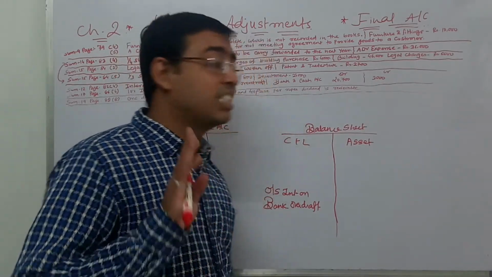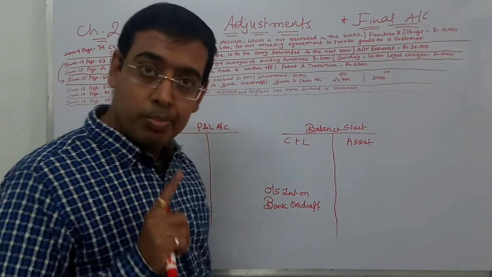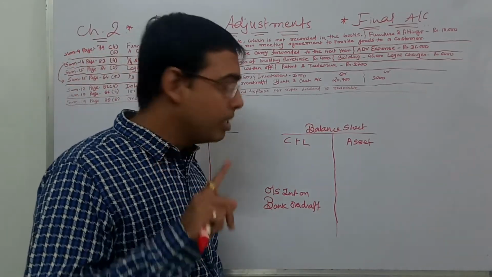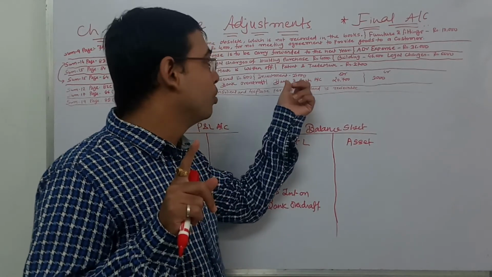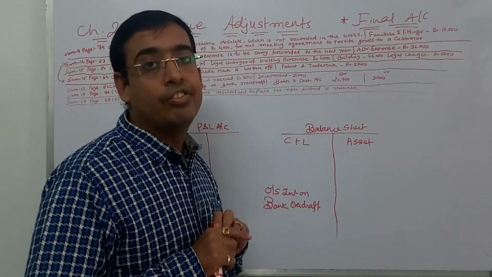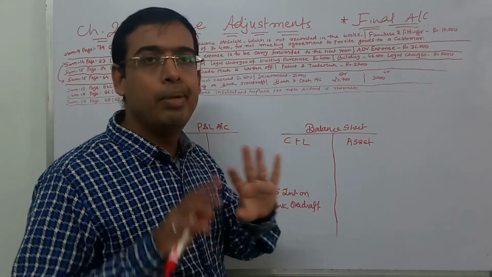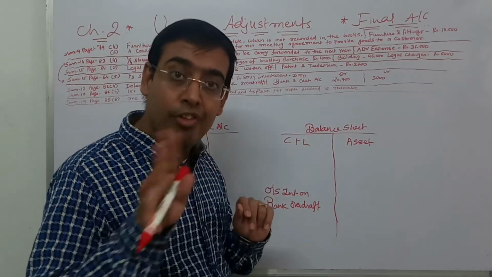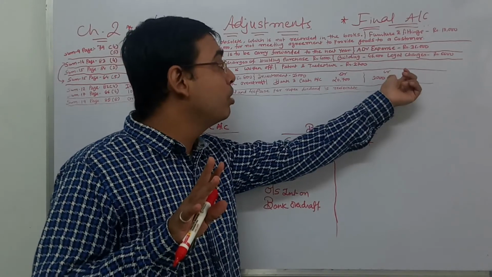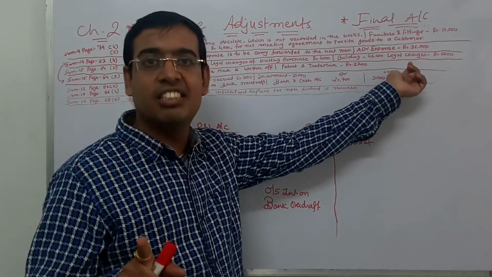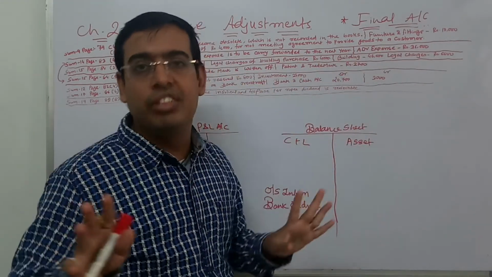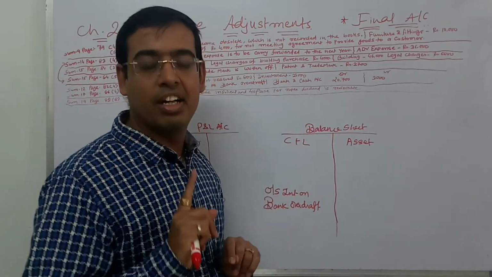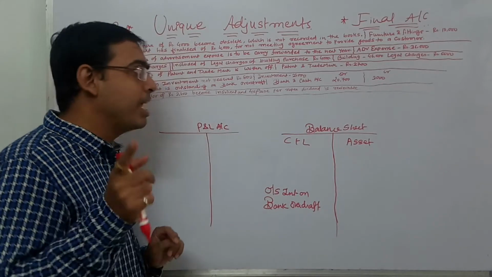Whenever this is given, I have explained in one single entry effect of trial balance video also, that whenever simply bank balance is written and the amount is also given in credit side, you have to simply understand that it is the amount of bank overdraft, rather than bank balance.